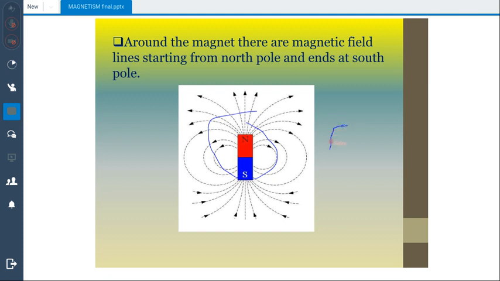The lines emerge from the north pole and then enter into the south pole. The field is basically uniform in the center of the magnet, and the magnetic field gets weaker as we go to a larger distance from the position of the magnet.